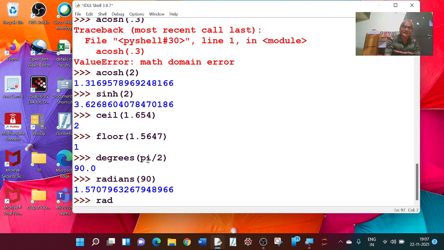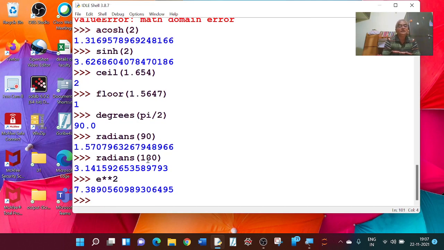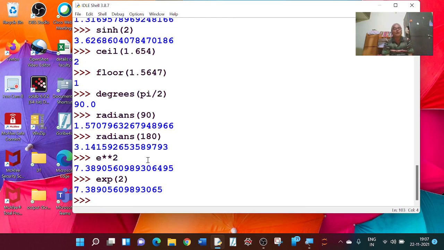Radians of 180. This value is equal to 3.1415, pi. Okay. E power of 2 is 7.38, or we can write this as exp of 2 also. This can be obtained by exp of 2. This is equal to 7.38905 something, right?